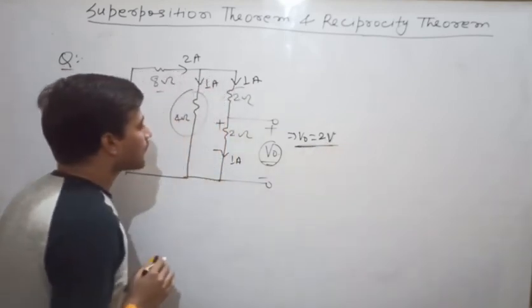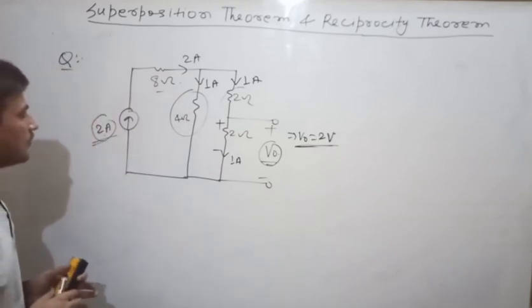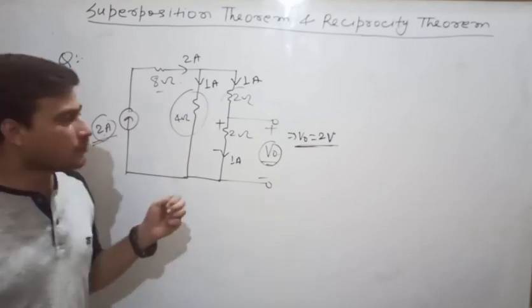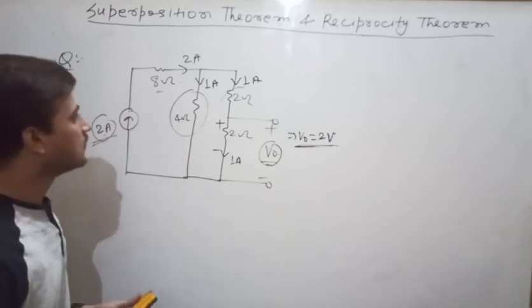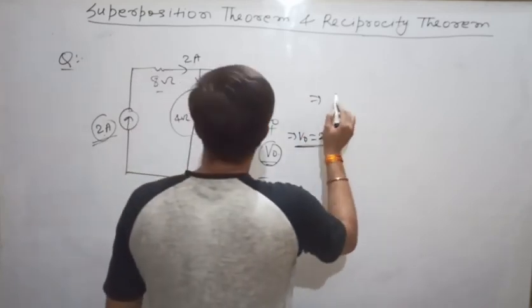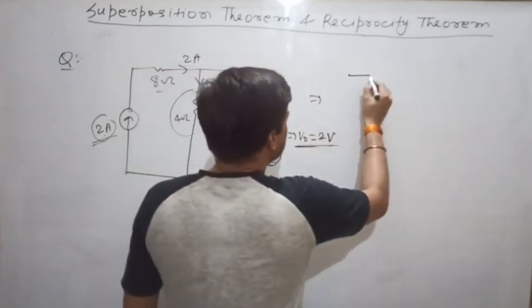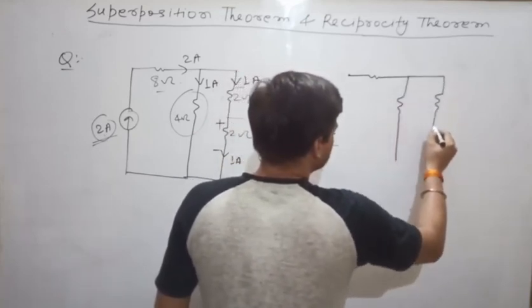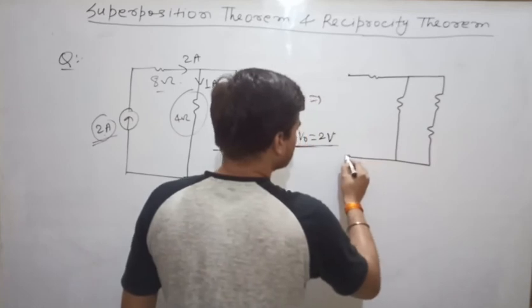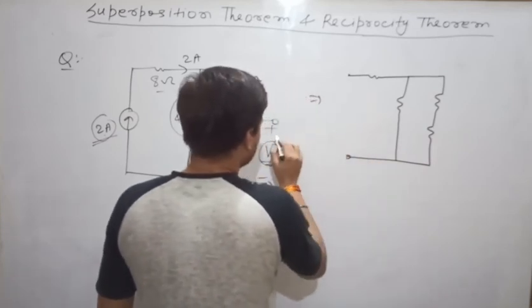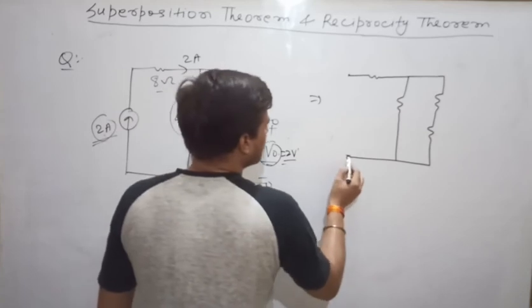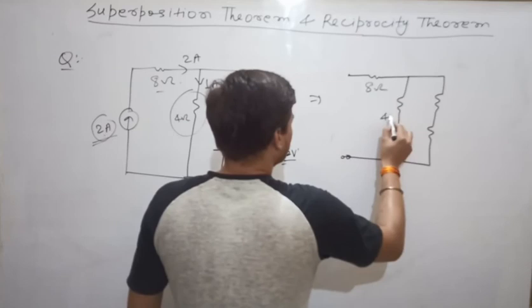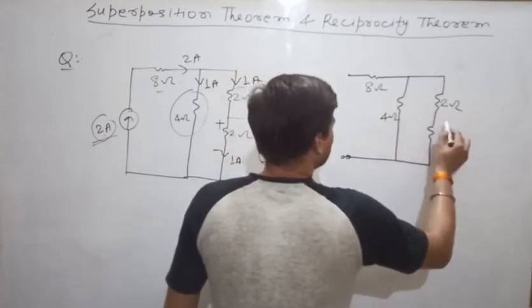Clear? Now what you have to do? Now you have to interchange the position of excitation and response. So let us see how to interchange the position. Here you see that we redraw the network. V0 equal to 2 volt. It is 8 ohm, 4 ohm, 2 ohm, 2 ohm.